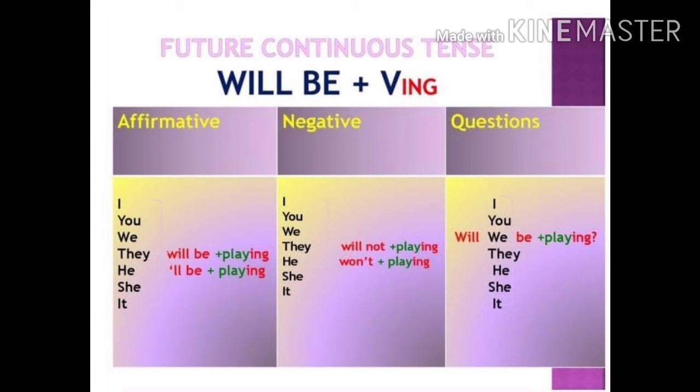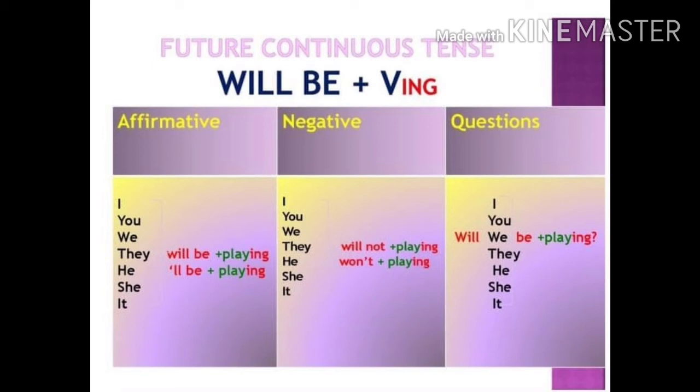You will be playing. They will be playing. It will be playing. Remember children, you should use will be and then the verb should be with ing. You can also use shall be playing. Children, the short form for will is apostrophe ll. You can use that also here children.